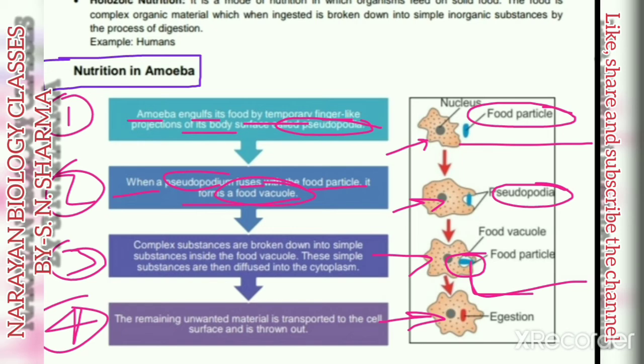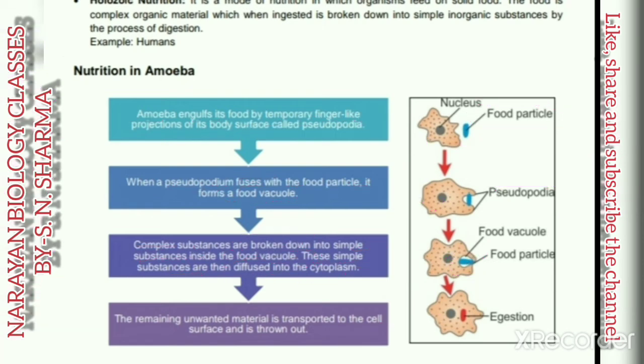Now inside this food vacuole, by the action of digestive enzymes, the complex substance is broken down into simple substance, and this simple substance now diffuses into the cytoplasm of the amoeba, and the waste product remains inside the food vacuole.